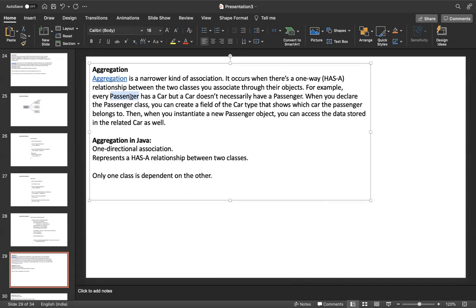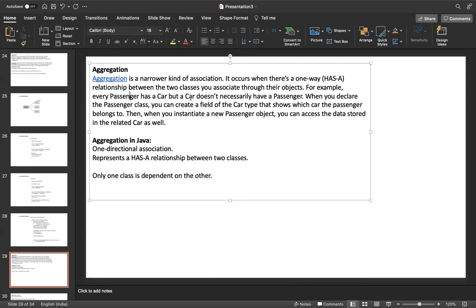Passenger has a car, but a car does not necessarily have a passenger. The car is there, then only the passenger is there. That is a one direction. Without a car, there is no passenger. Without a vehicle, assume there is no bus, how can you call a person a passenger? No, the vehicle should be there. Then only we are calling a person a passenger.